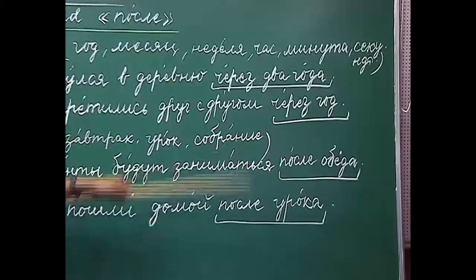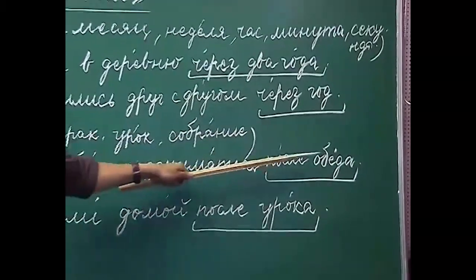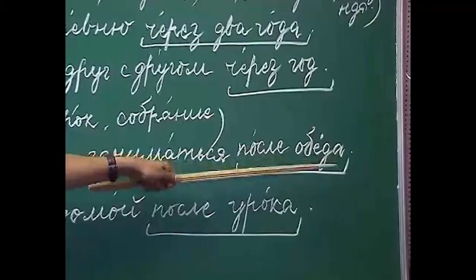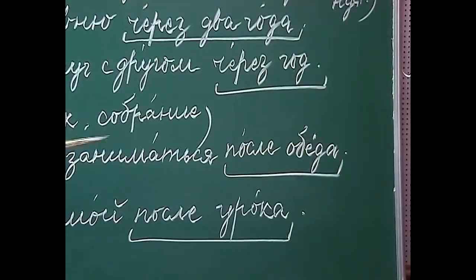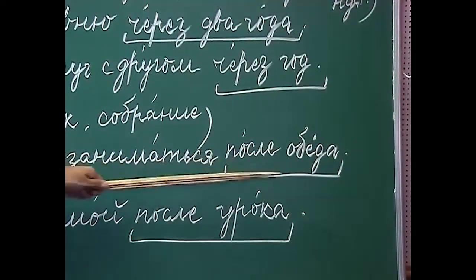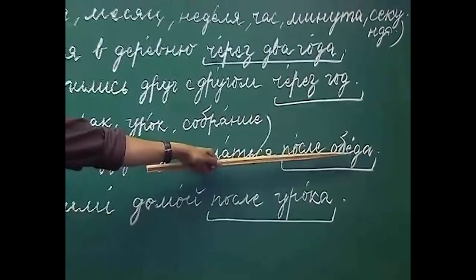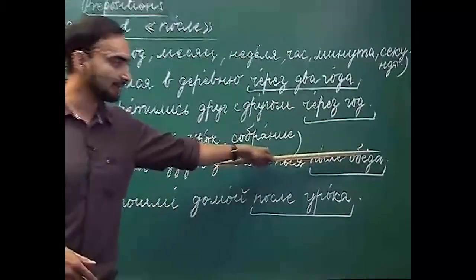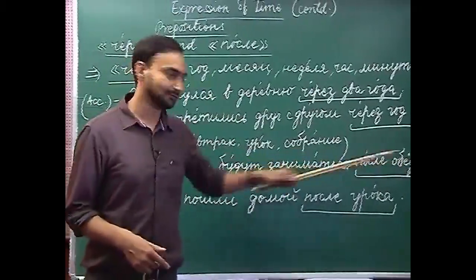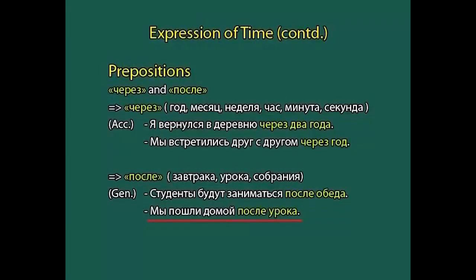Заниматься is to study. Here после обеда means after lunch. The students will study after lunch. As you can see, обед has been used here in the form of the genitive case. Обед, обеда, после обеда. Next example we have is мы пошли домой после урока.